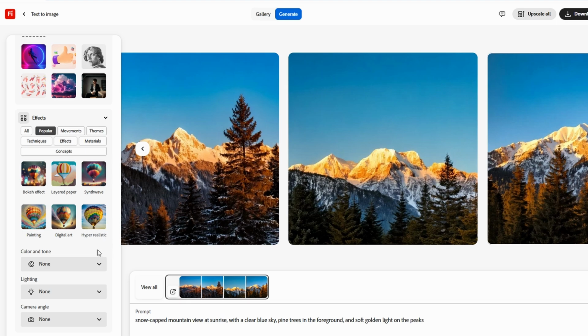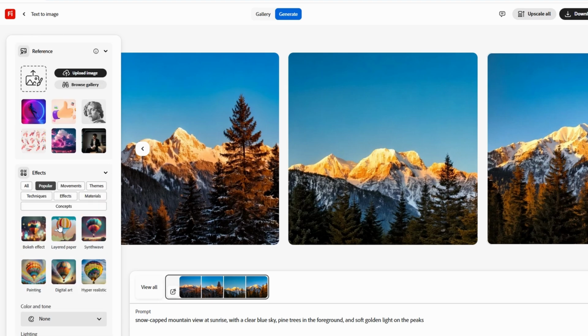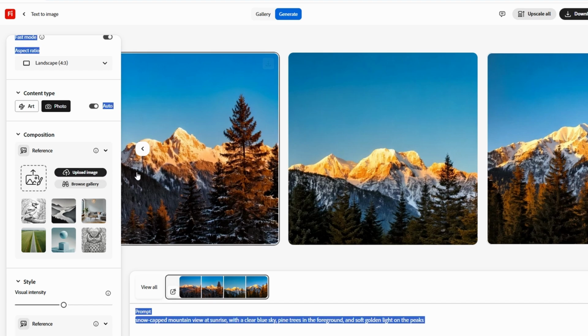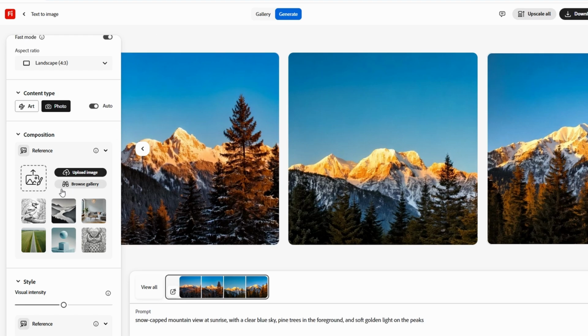If you have a reference image in mind, Firefly also allows you to upload that image and use it as a guide. This is incredibly helpful if you want the AI to take inspiration from a particular image, but still generate something unique. For instance, you might want a futuristic city but with certain architectural elements from a specific building or structure. Simply upload your reference photo, and Firefly will use that as a guide to create something that's similar in style but with your own unique twist.